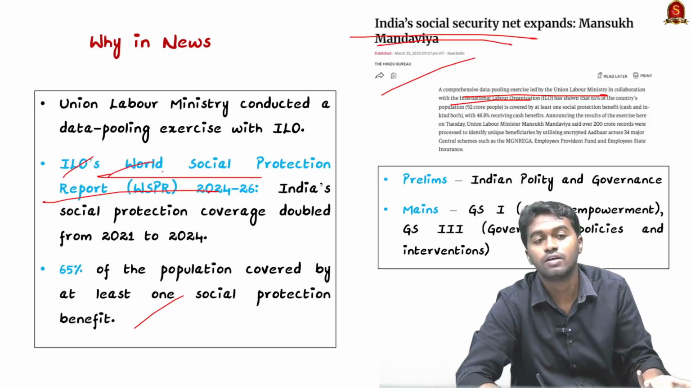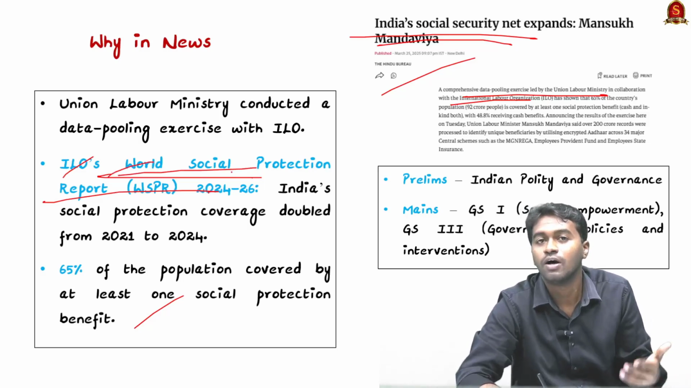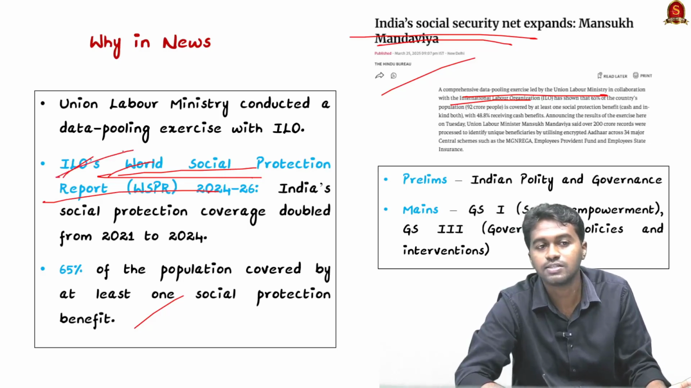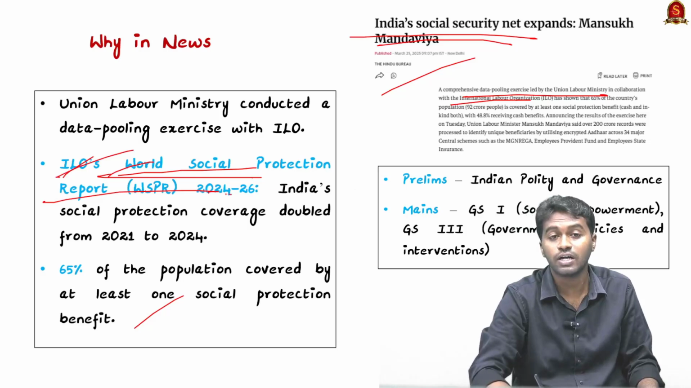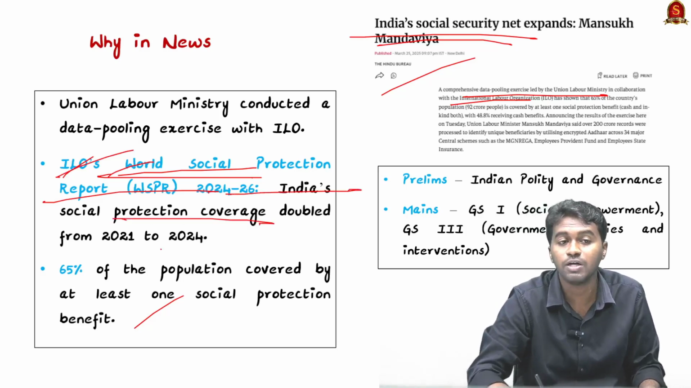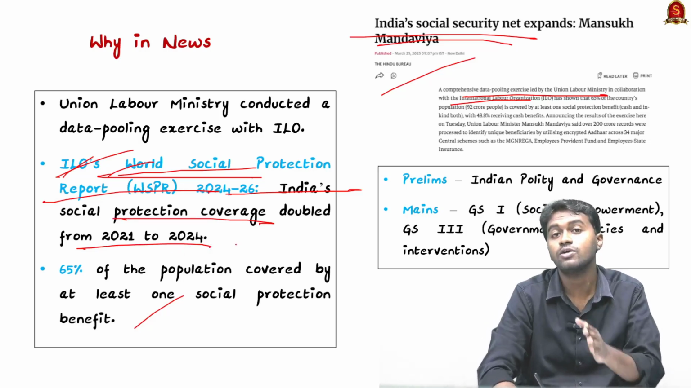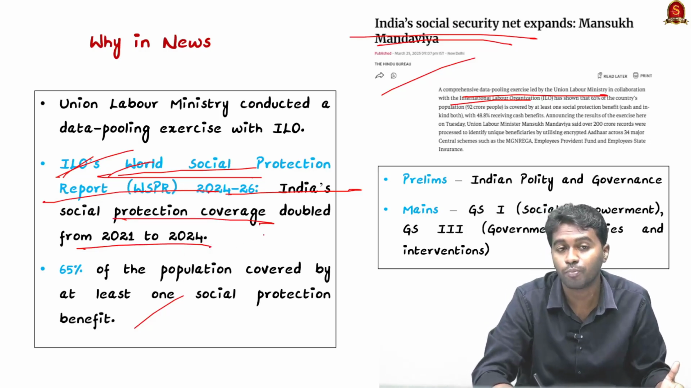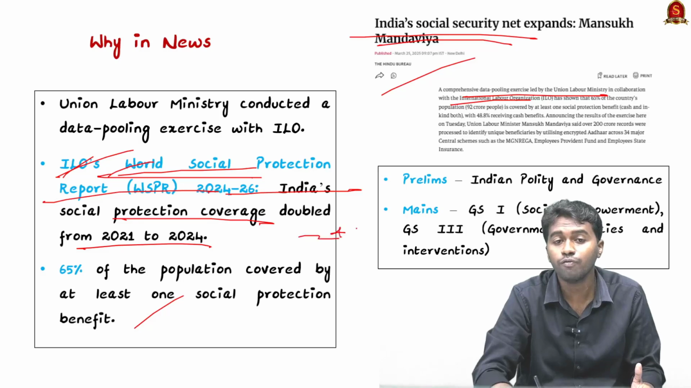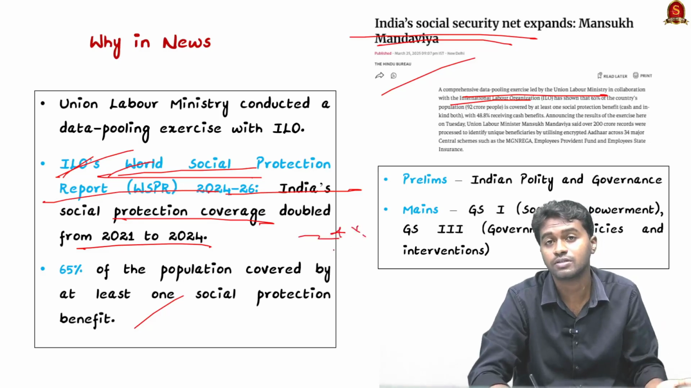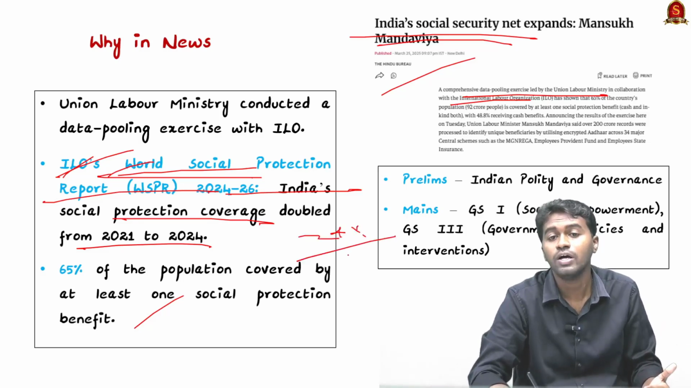Sometimes you can expect questions related to this, like which of the following organizations releases the World Social Protection Report, and remember, it is ILO. This report found that India's social protection coverage has doubled between 2021 and 24. For example, of the 92 crore or the 65% of the population, in 2021 only 24% benefited from cash benefits, but now it is 48.